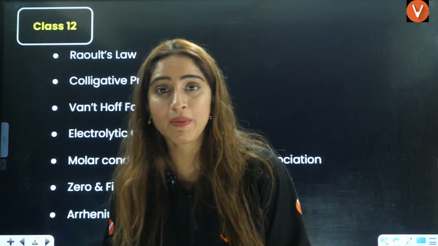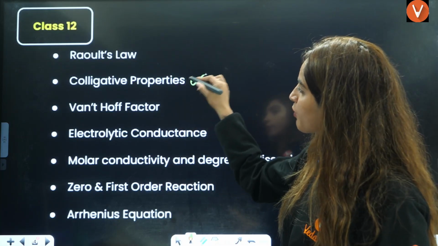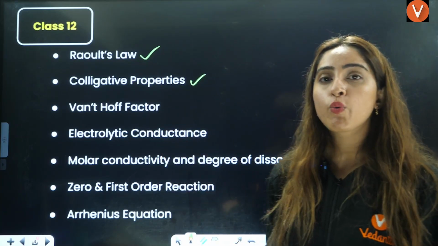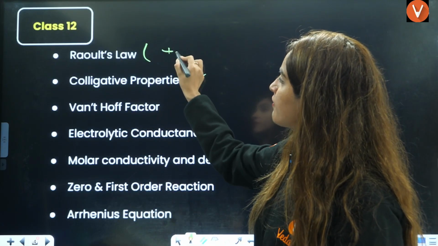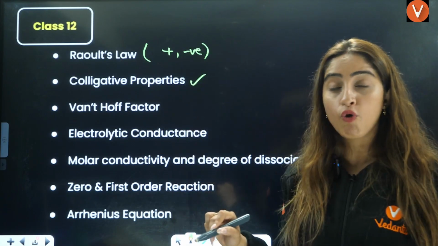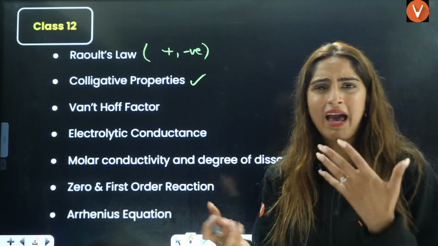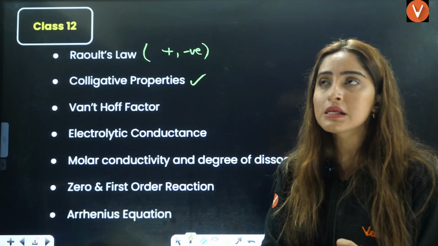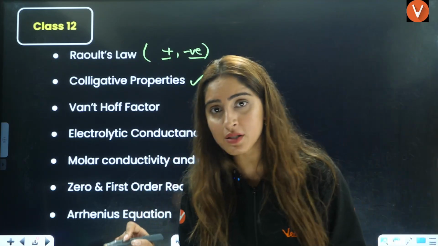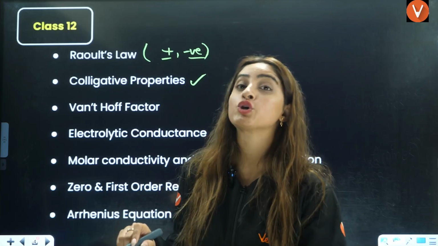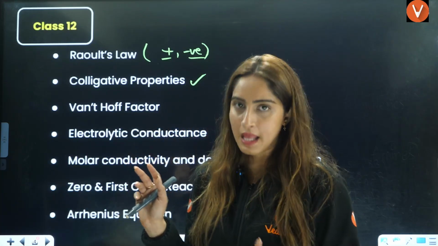It is very simple, very easy, predictable questions are asked here, like those based on colligative properties and Raoult's law. If they ask you a question based on Raoult's law, high chances they will ask from positive and negative deviation, right? The examples of positive, negative deviation, ideal, non-ideal, not gas, liquid solutions, right? Usually positive and negative deviation examples are asked, or they can also ask in the form of azeotropes, because the definition is quite similar to that. The examples are the same, right?